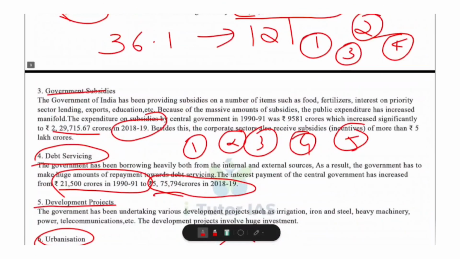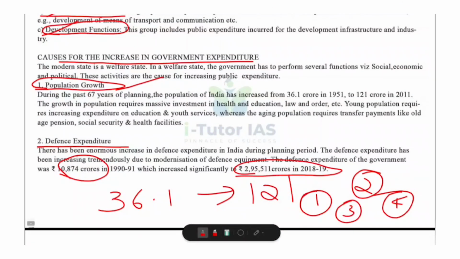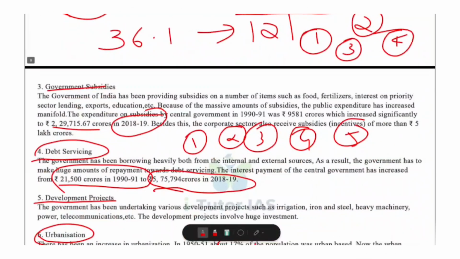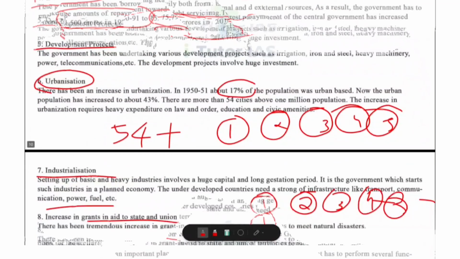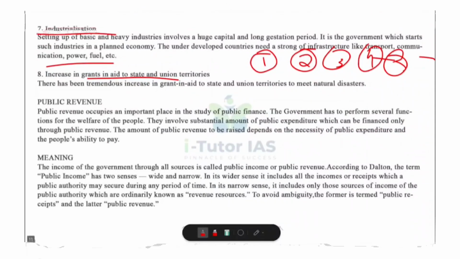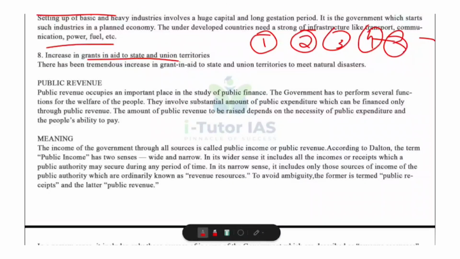Okay, so that's all about the causes for the increase in government expenditure. What are they? Population growth, defense expenditure, government subsidies, debt servicing, development projects, urbanization, industrialization, and also increase in grants and aid to states and union territories.